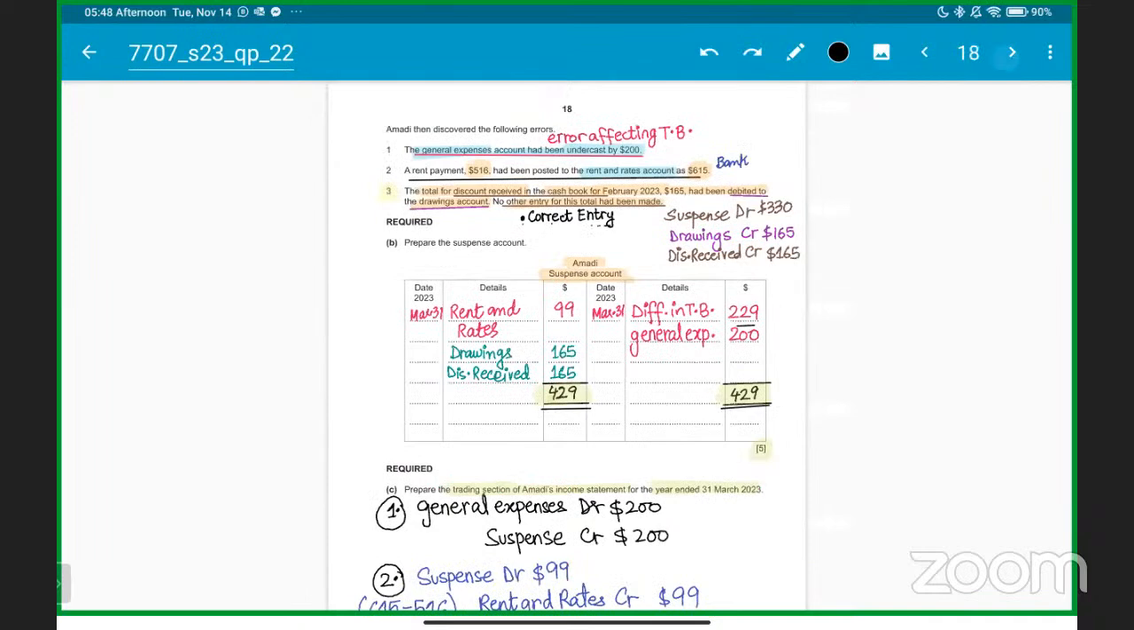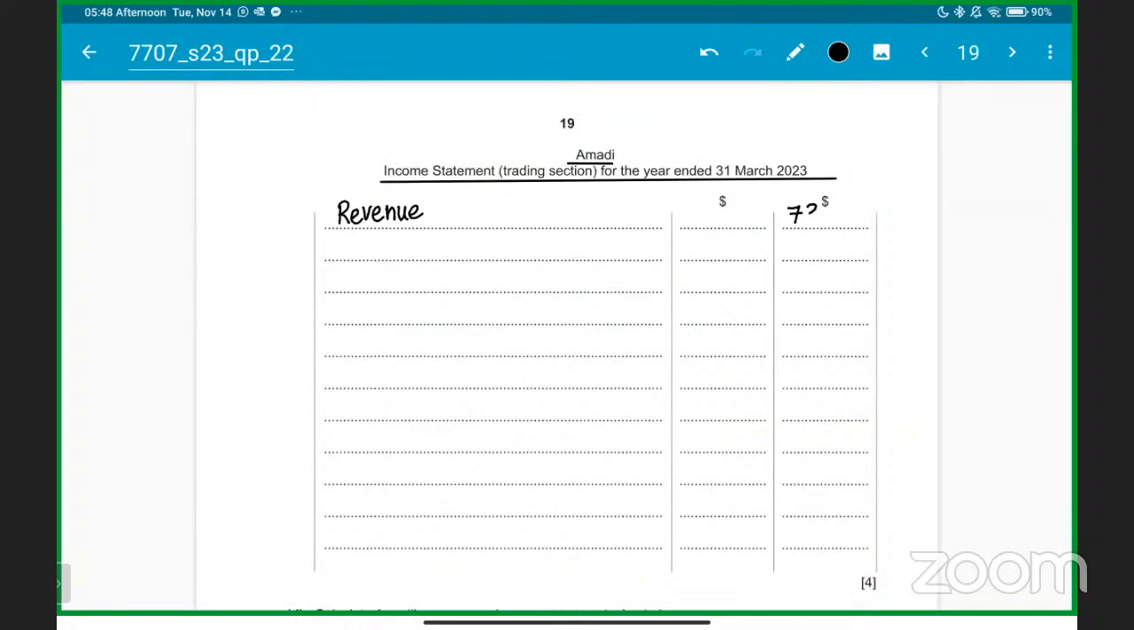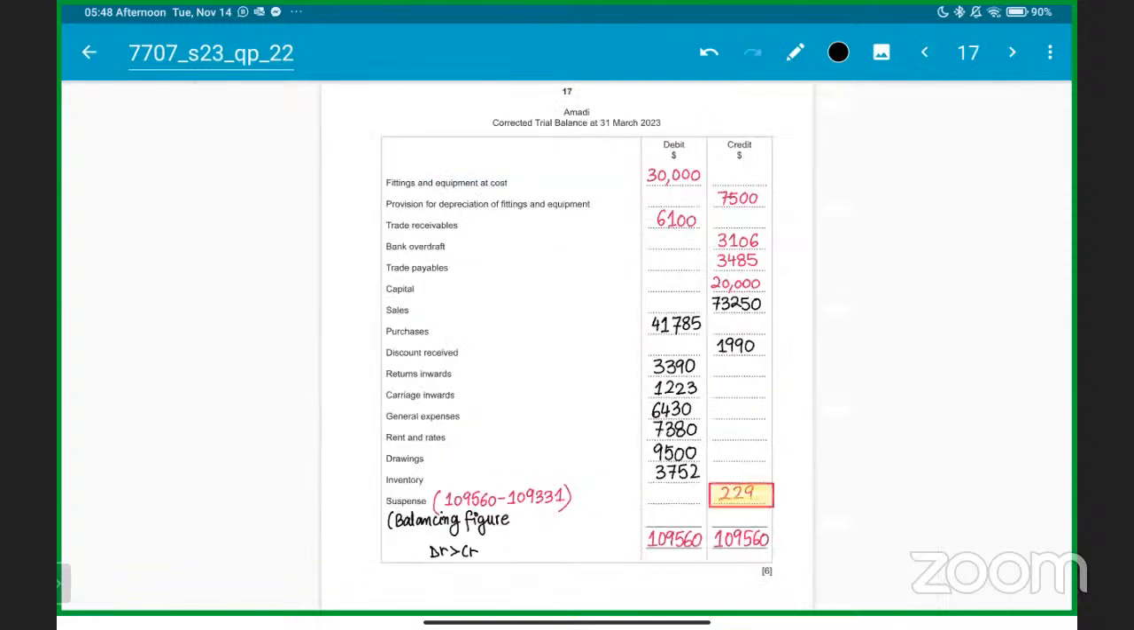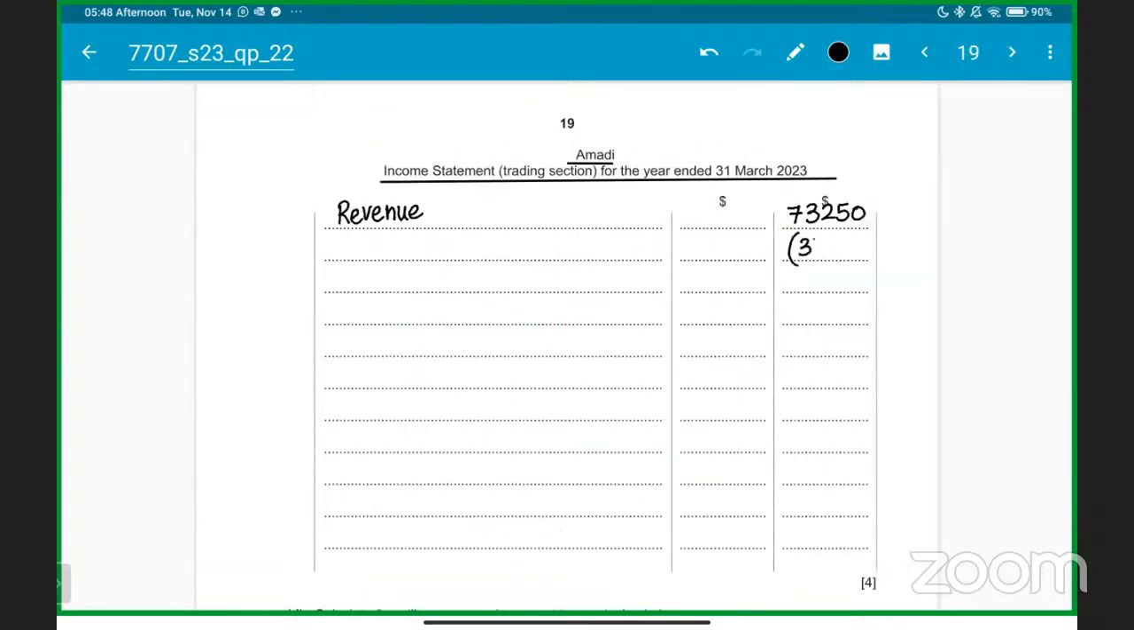You will start with revenue, sir, 73,250 as revenue. Please make sure to check if there are any return inwards. Definitely there are return inwards, of 3,390, so you'll have to subtract return inwards here. Okay students, got it? You have to subtract return inwards here. This is the format as well, I already shared it. So make sure you subtract the return inwards as well, okay? You have to subtract return inwards.